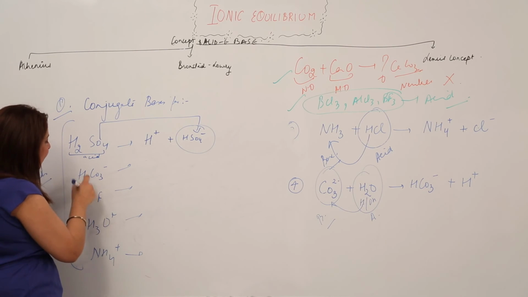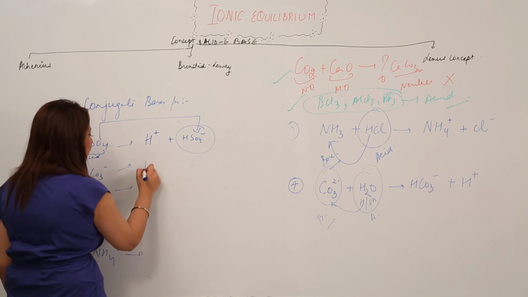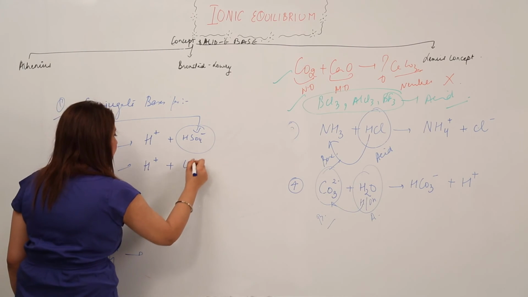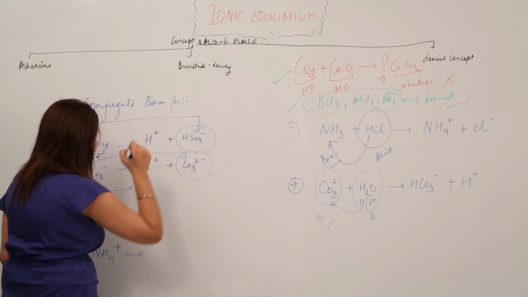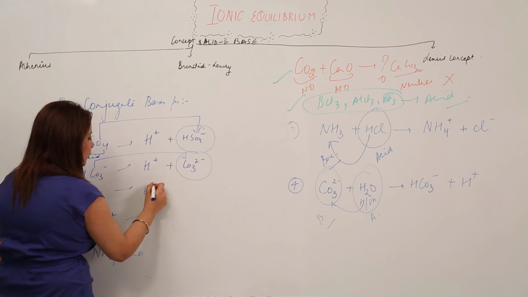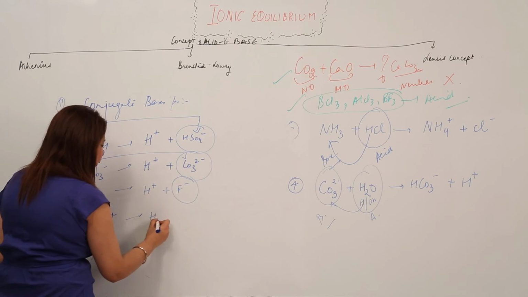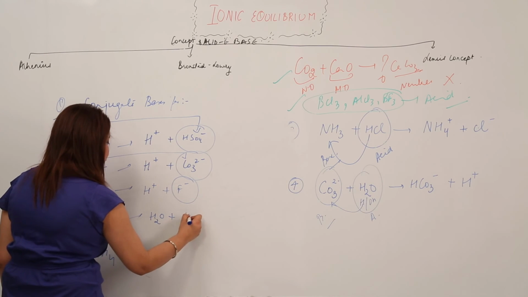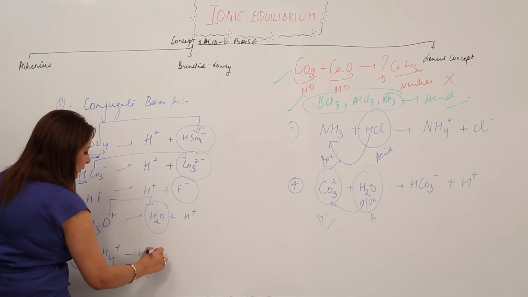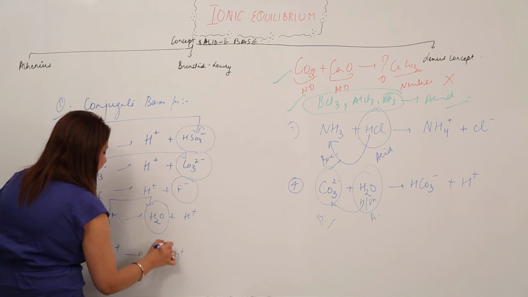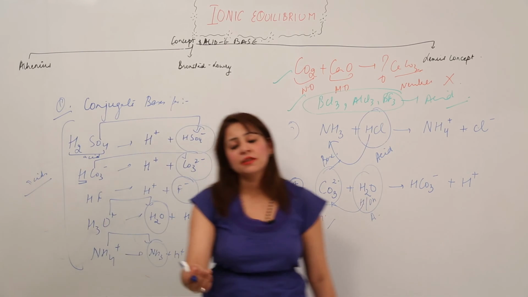Similarly, HCO3 negative has an H, that means it can lose this H ion and it will form carbonate. So again, acid and a conjugate base. Similarly, HF donates an H ion and is left with F negative, the conjugate base. H3O positive gives H2O plus H positive, conjugate base. See, NH4 positive gives NH3 plus H positive, NH3 is the conjugate base. So it is just so simple to write.